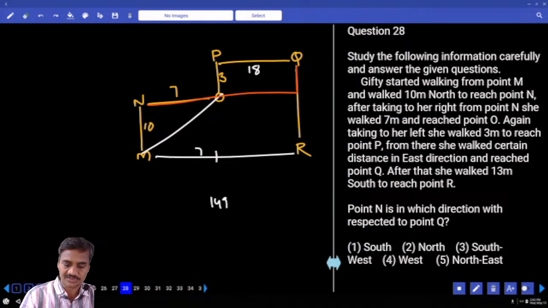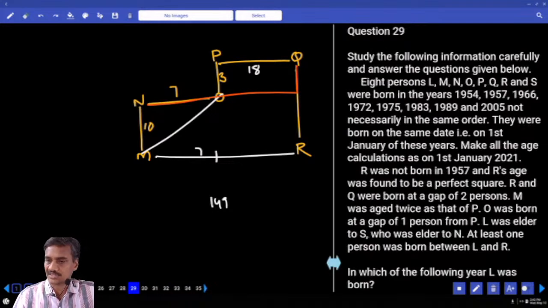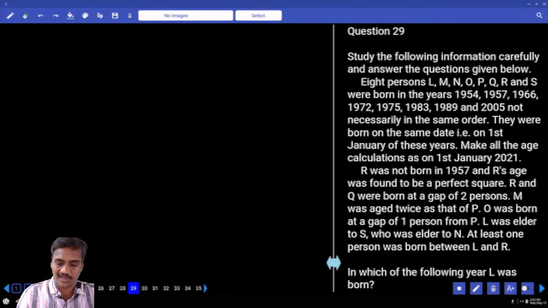Then for question 29 onwards, now there are 8 persons: L, M, N, O, P, Q, R, S, and these are the 8 persons we have, born in different years. What are the years we have? 1954, 57, 66 and so on. Whenever these years are given, first we need to write down all the years in ascending order.